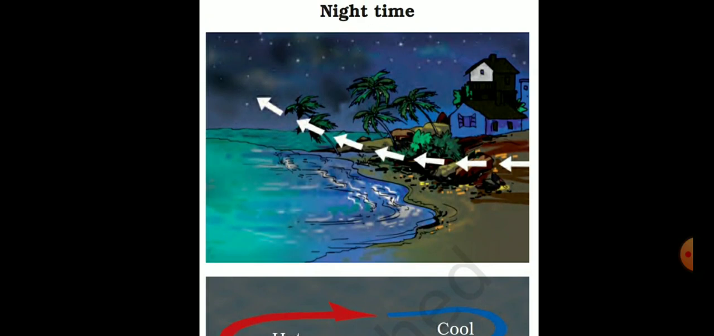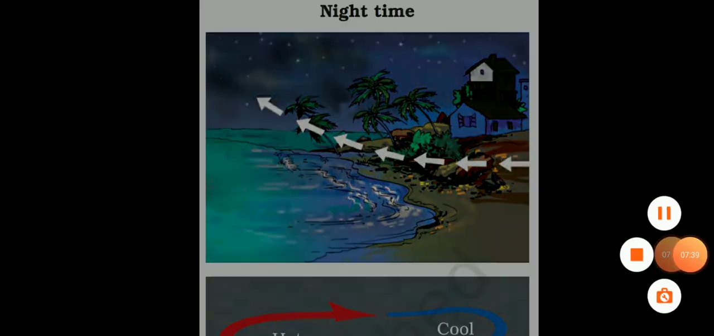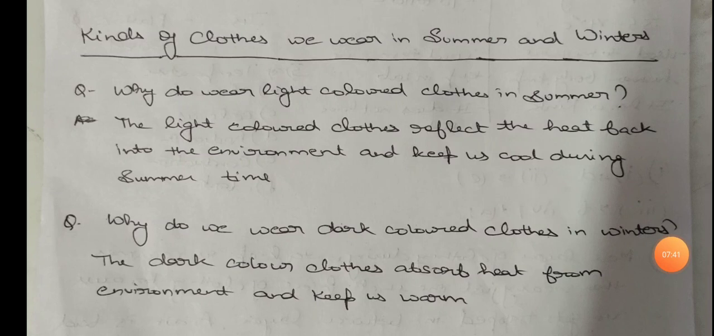Okay students, I hope the diagram is also clear, and what is sea breeze, land breeze, and their reason is also clear to you. So students, I hope sea breeze and land breeze is clear to you. So last topic of this chapter, kinds of clothes we wear in summer and winters. Okay, so let's understand this with the help of a question.